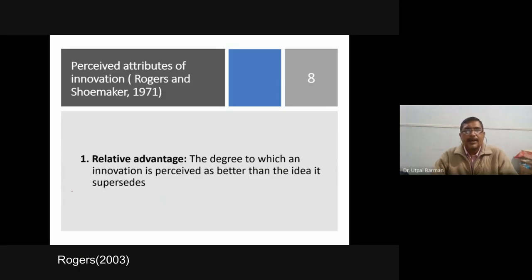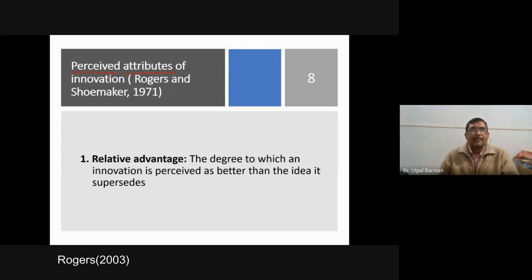In undergraduate level, these things are discussed as perceived attributes of innovation. Here also it is perceived attributes. Attributes means characteristics. That means in case of innovation, there are some characteristics or attributes which are perceived. That means you assume them as the characteristics of the innovation. It may not be so, you just perceive that these are the characteristics.